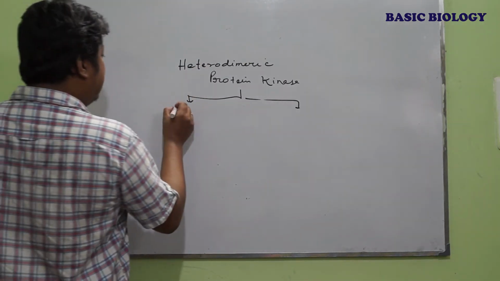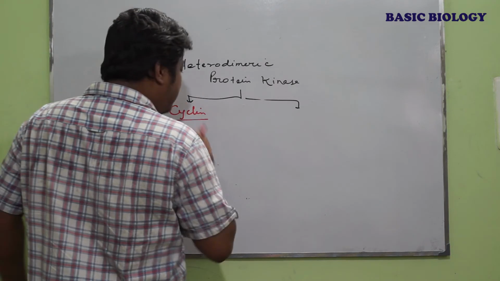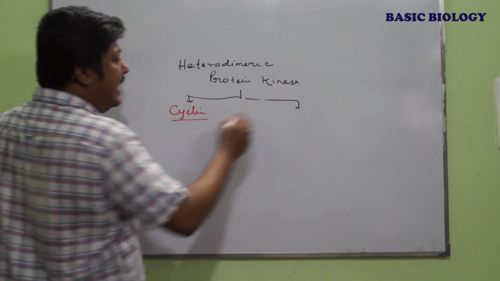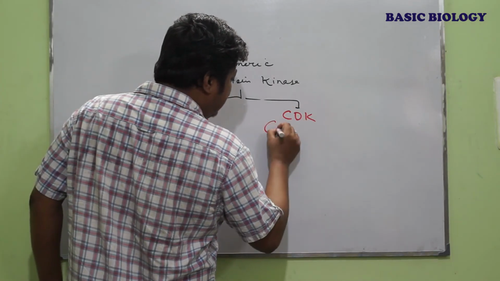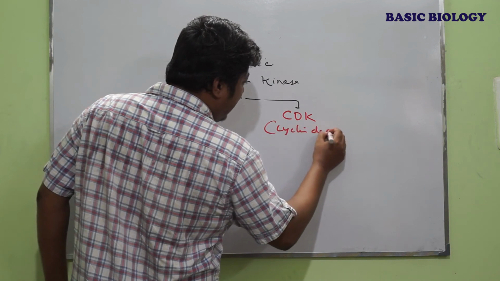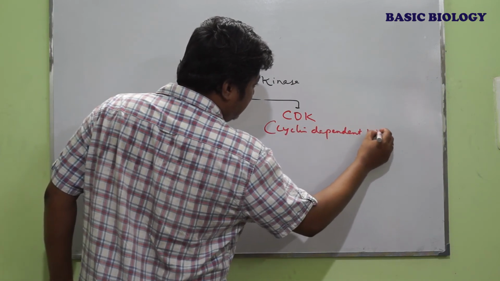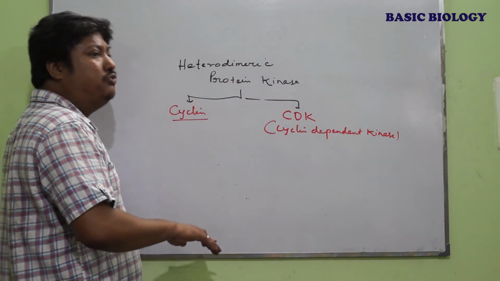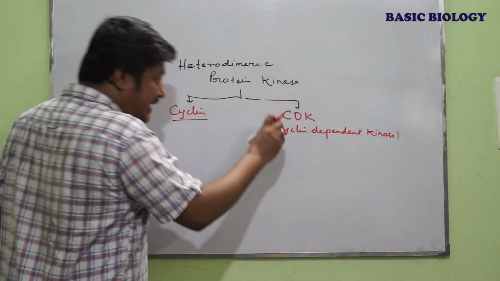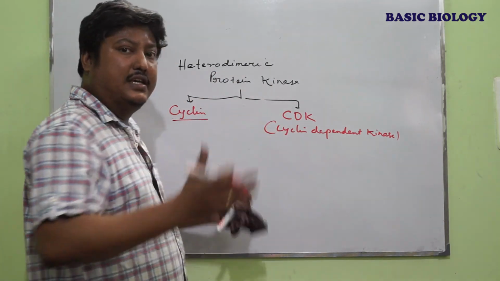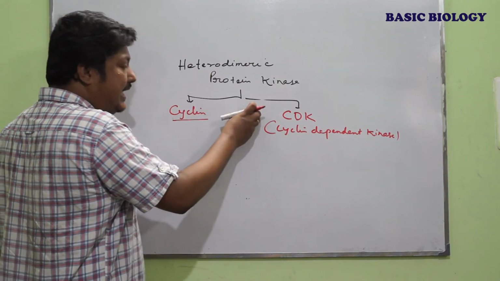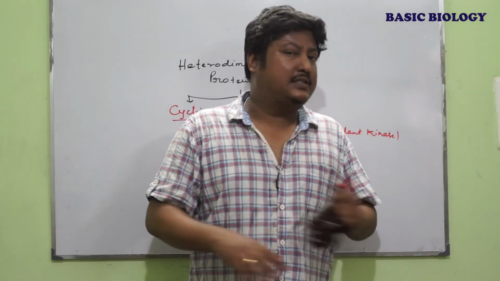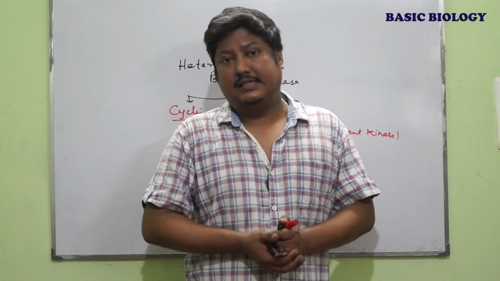One is cyclin, which is present in a very low amount when the cell does not require division, and another is CDK, that is cyclin dependent kinase. Its amount is constant, it does not fluctuate whether the cell enters into division or not, but the CDK is unable to activate any cell cycle process. So cyclin and CDK together phosphorylate hundreds of proteins as well as activate many proteins to regulate the cell cycle process.